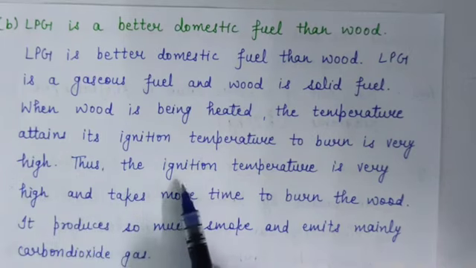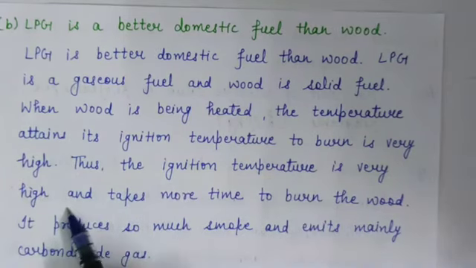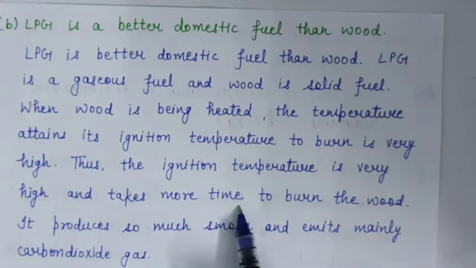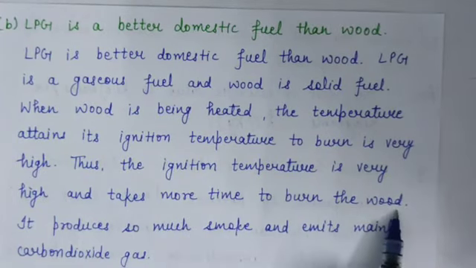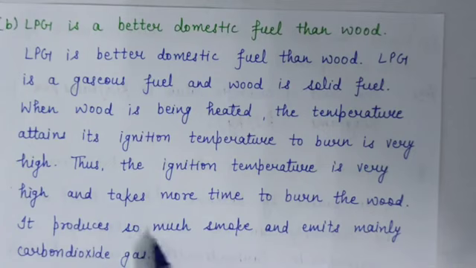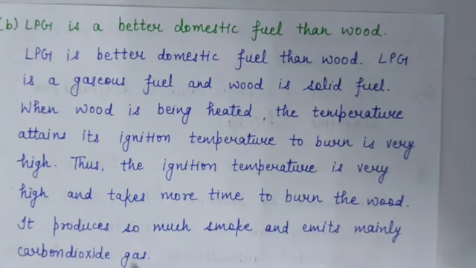Thus, it takes more time to burn the wood. And it also produces so much smoke and emits mainly carbon dioxide gas. On the other hand, the ignition temperature for LPG is less and it is a less polluting fuel. Okay, that's why we use LPG as a domestic fuel.